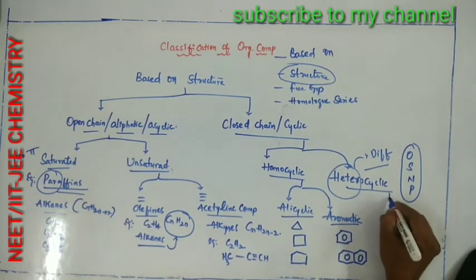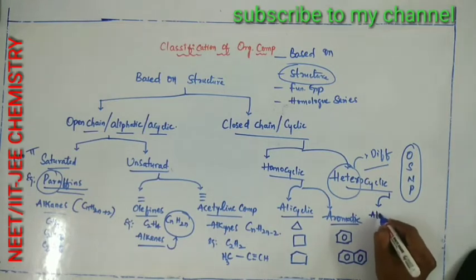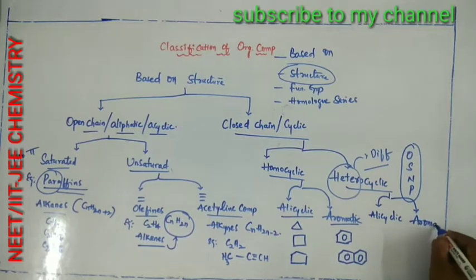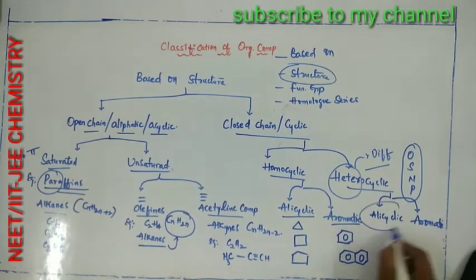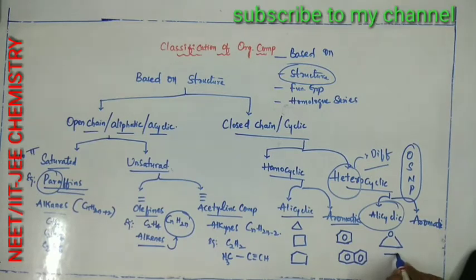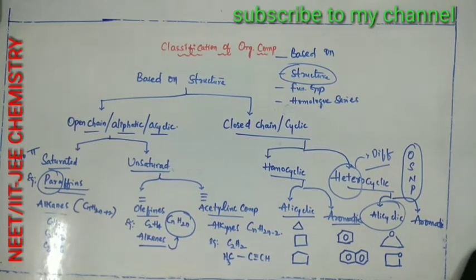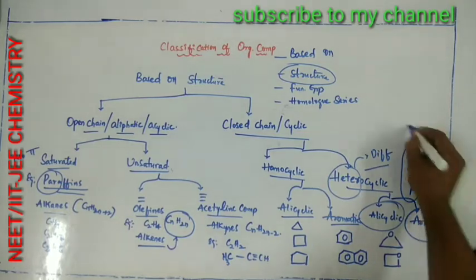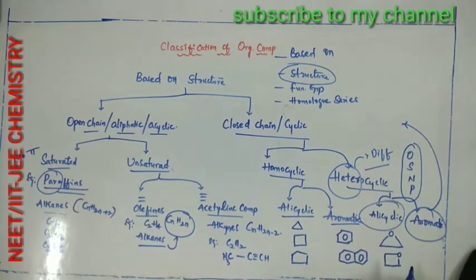These are again divided into two categories: alicyclic and aromatic. Alicyclic examples are cyclic compounds having a hetero atom in their structure, such as oxirane and oxetane. Next, aromatic heterocyclic compounds have a hetero atom in their structure.